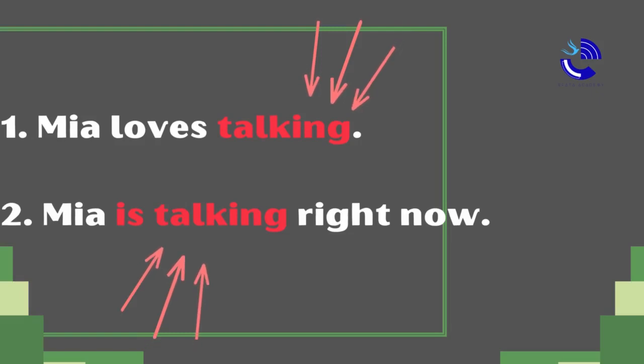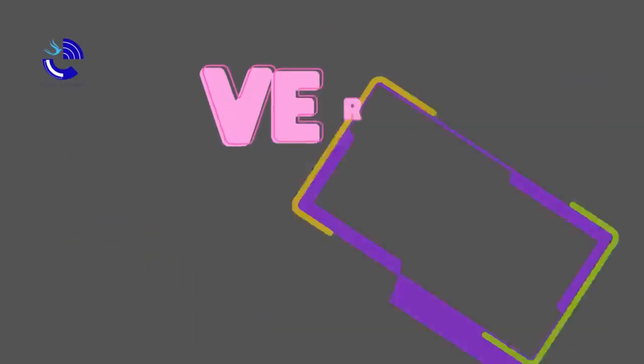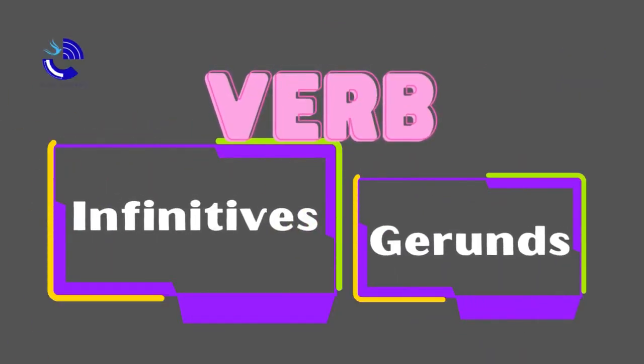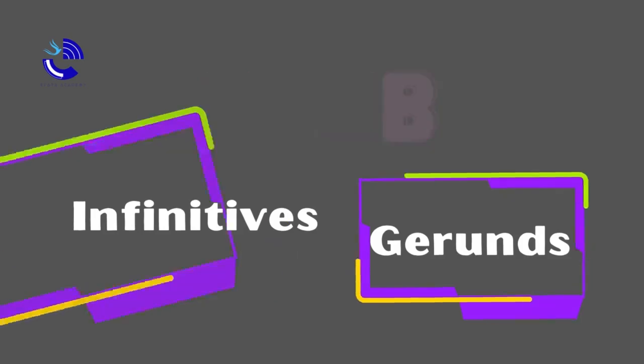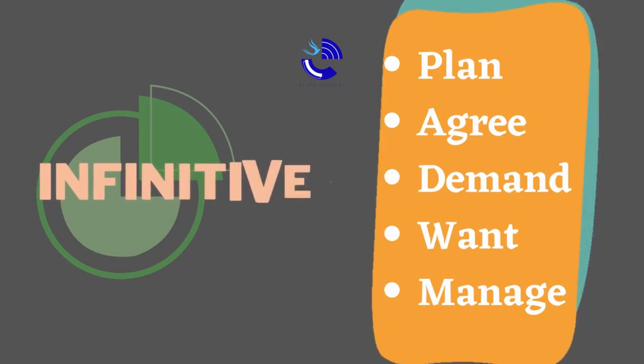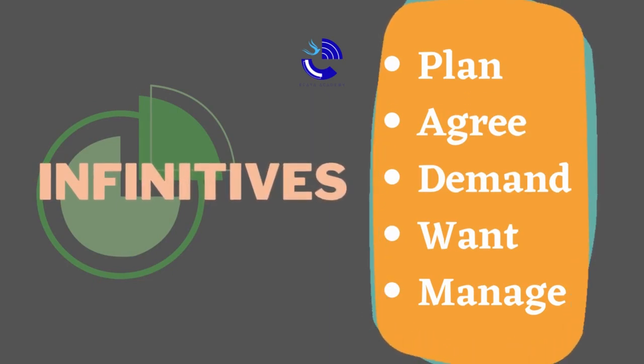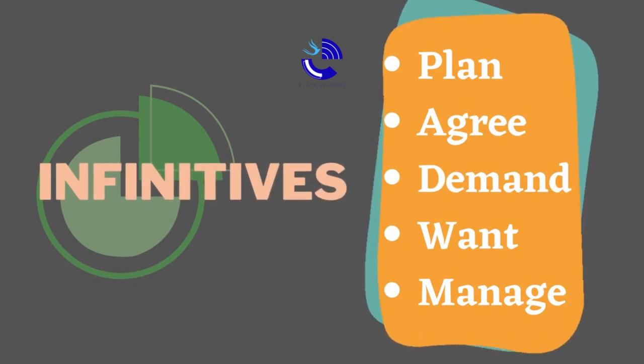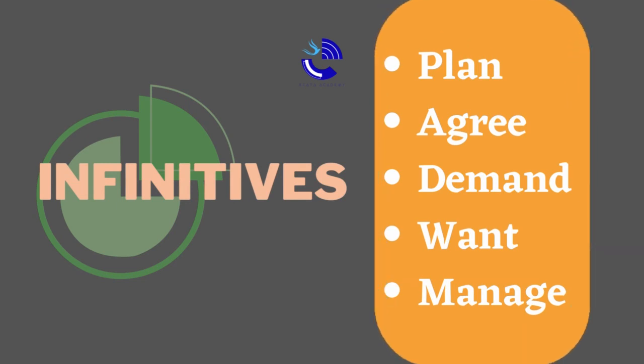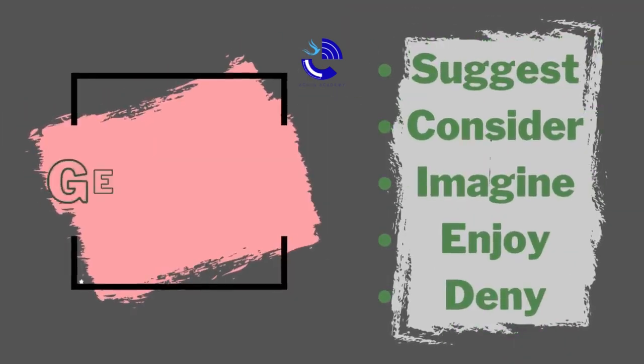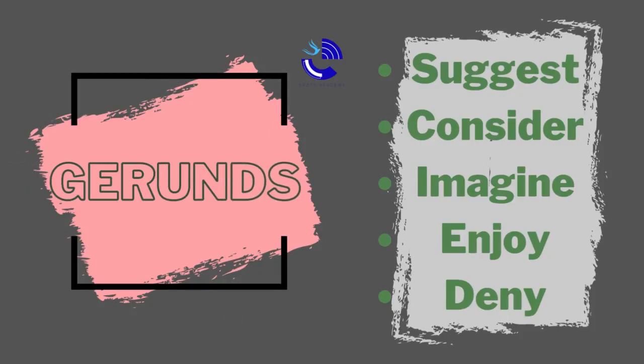Now, let's talk about some other complicated things. I promise you that it will be interesting though. I think you're highly aware that in English there are often exceptions, right? So I'm going to explain what verbs can go with infinitives and what verbs can go with gerunds. Let's take a look. These are the verbs that allow us to use infinitives along with them. And these are the verbs that are followed by gerunds.